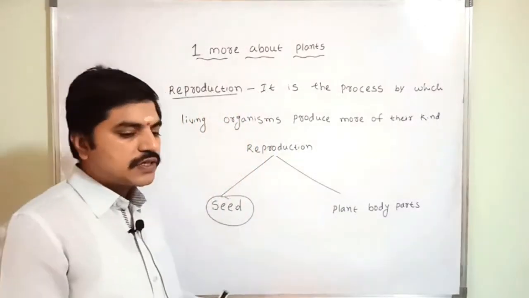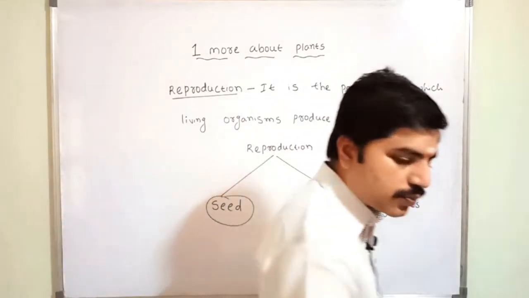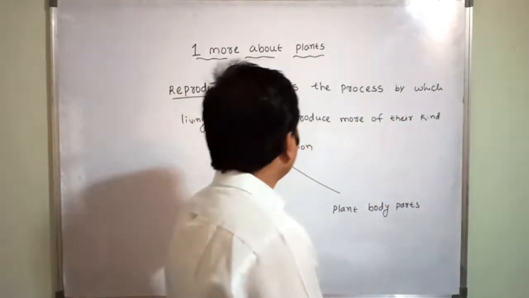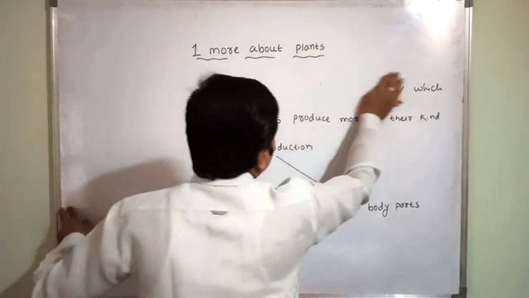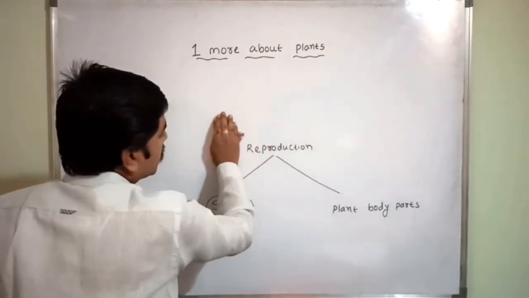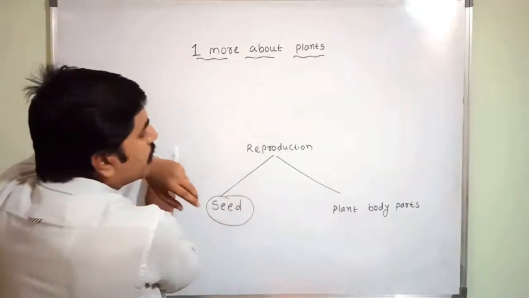Now I am going to discuss reproduction in seeds, how seeds are going to produce reproduction. I will continue the reproduction in seeds. How many types are there? Reproduction is of two types. One is by seeds, and the other one is by plant body parts.